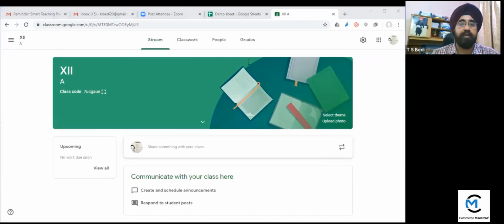So this option is here now. Now you can see here, we have 12th A class name, section, class code is appearing. Now you can share this class code with your students. So with this code, they can join in your class. Once all the students have joined, you can change this code so that no fake IDs can join. More students cannot join if you change the code. I will tell you how to do this.